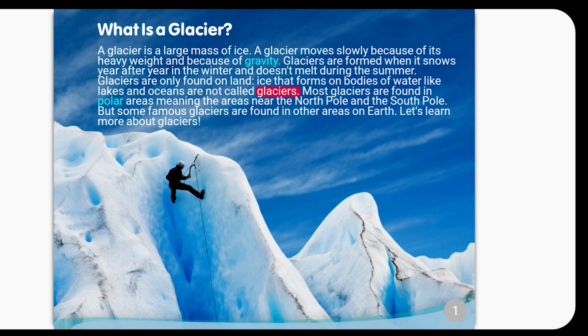Most glaciers are found in polar areas, meaning the areas near the North Pole and the South Pole. But some famous glaciers are found in other areas on Earth. Let's learn more about glaciers.